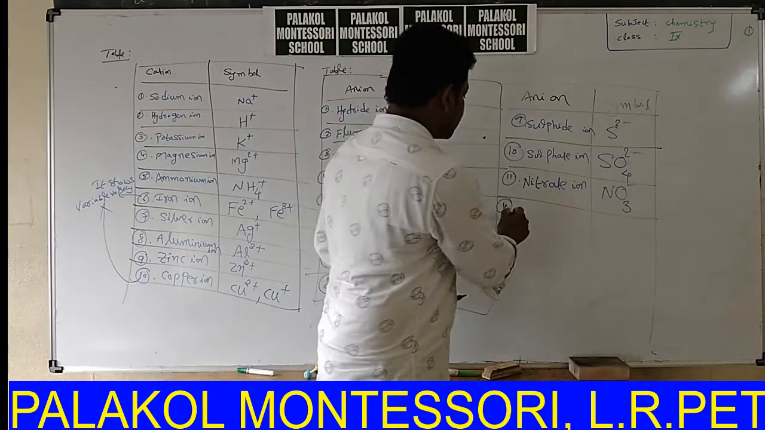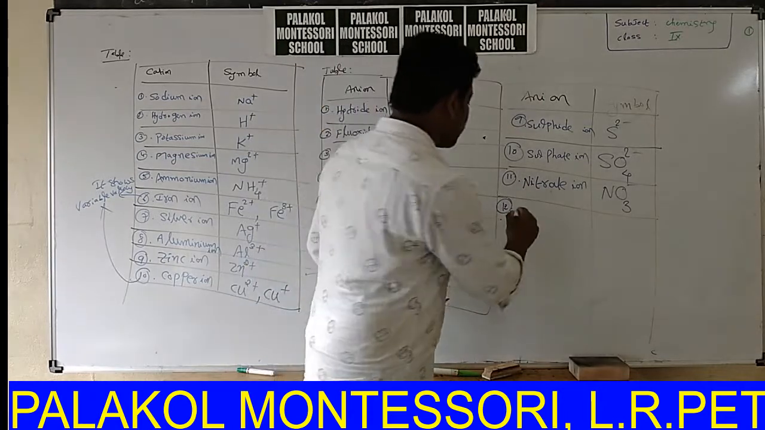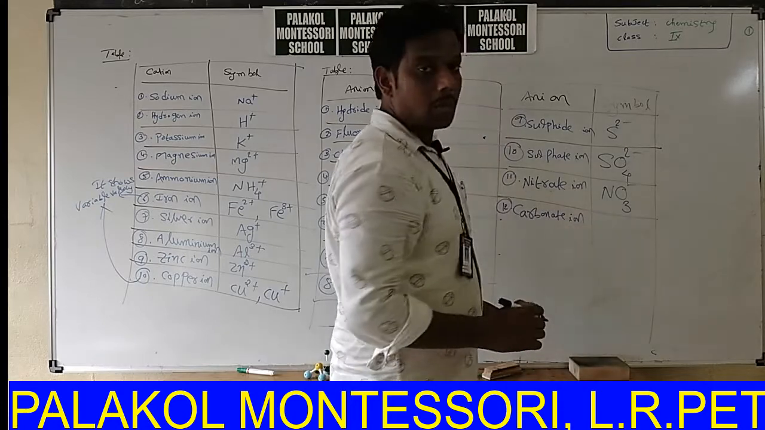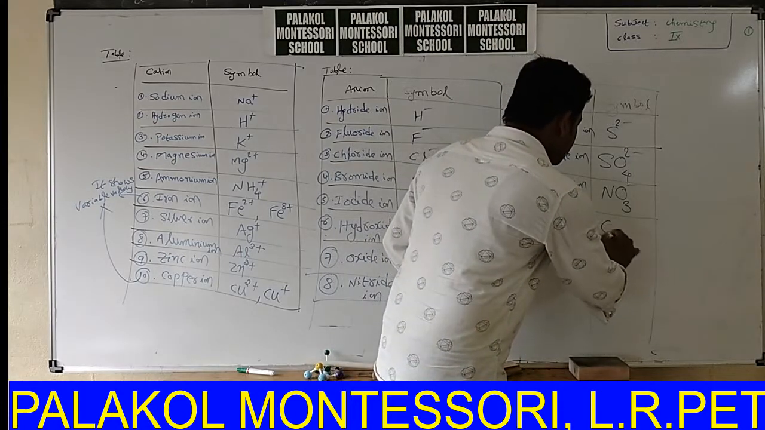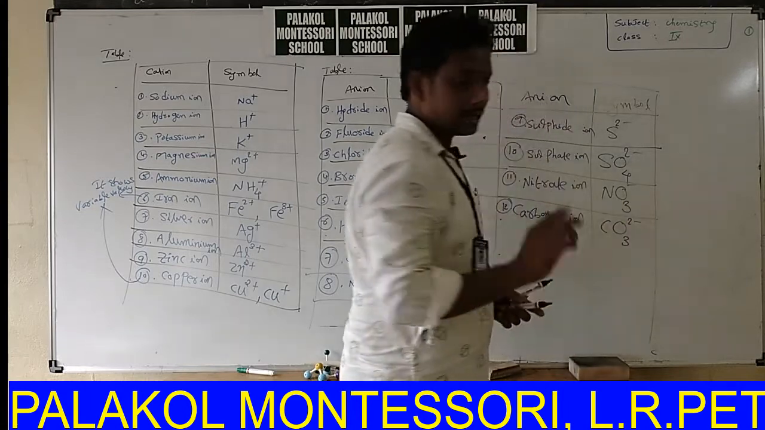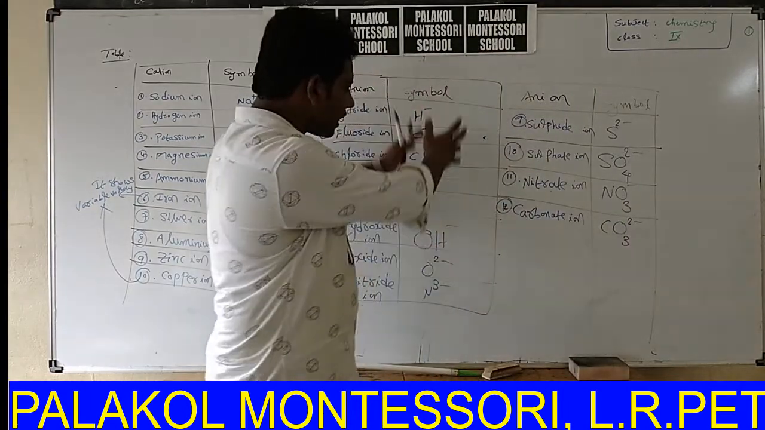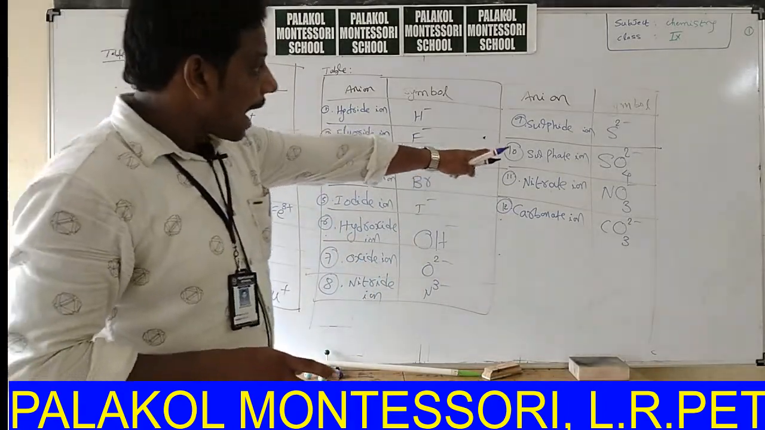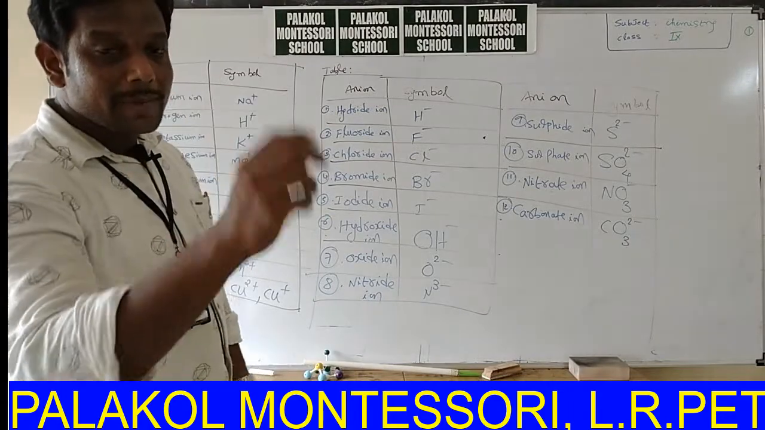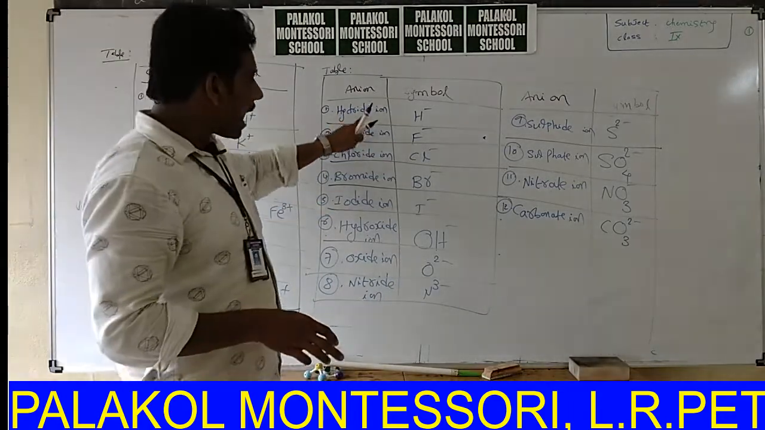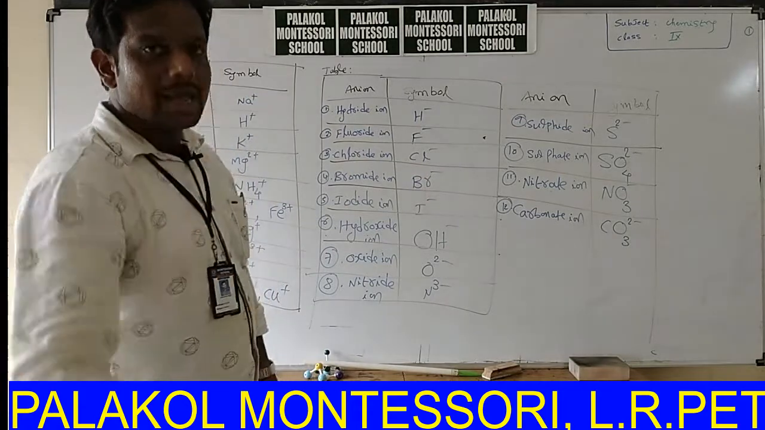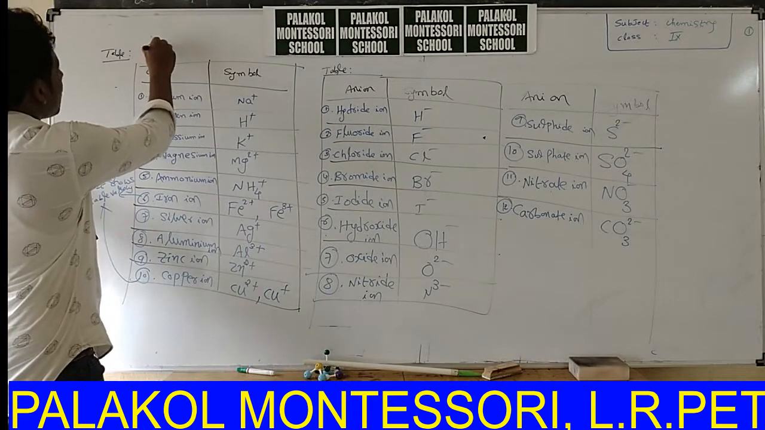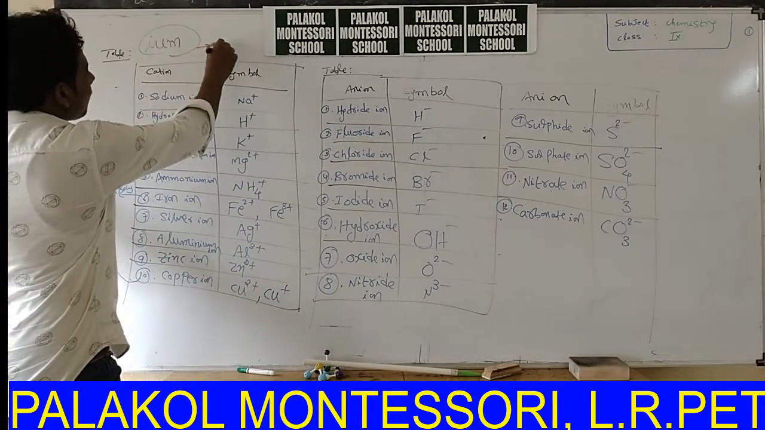Next, carbonate ion, very very important. Carbonate ion is CO3 2 minus. Carbonate is an anion. All these are examples. Hydride, fluoride: observe the endings ide and ate. Whenever you have a name ending like ide and ate, it is compulsorily an anion. Whenever you have a name ending in ium, compulsorily it is a cation.